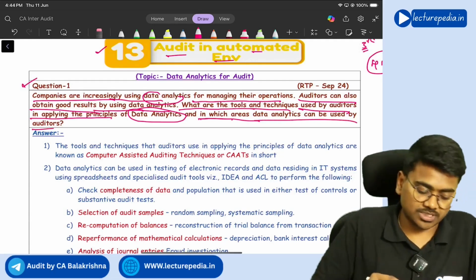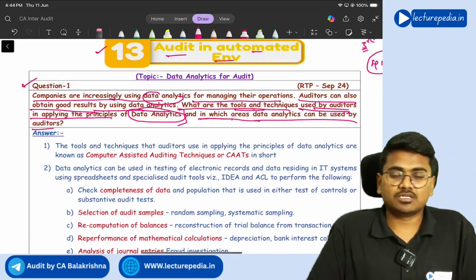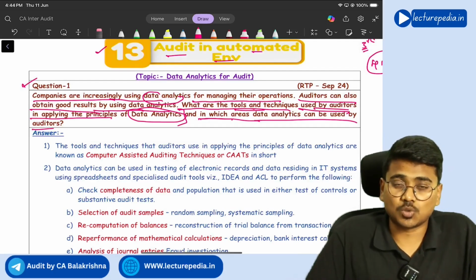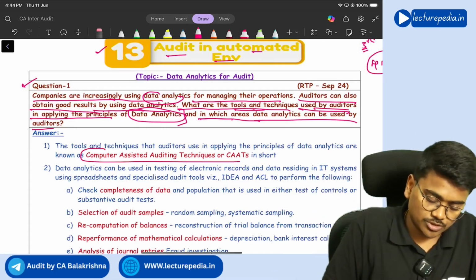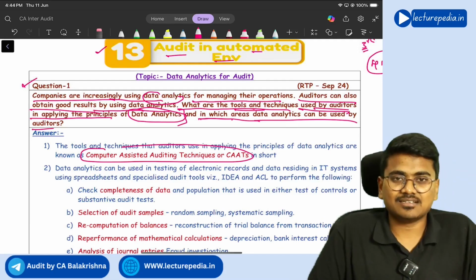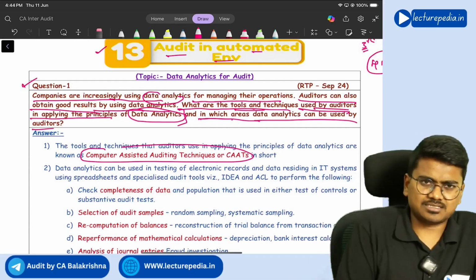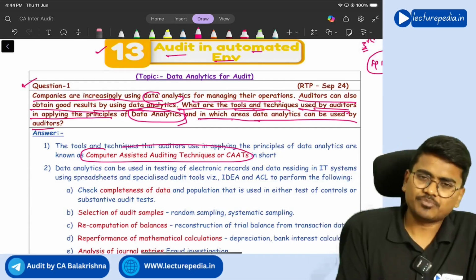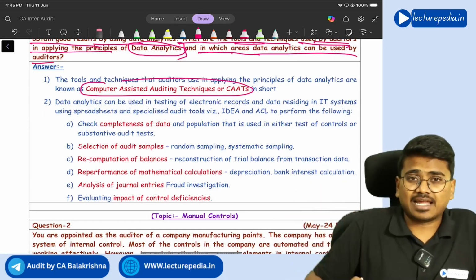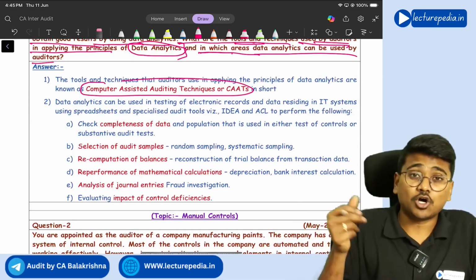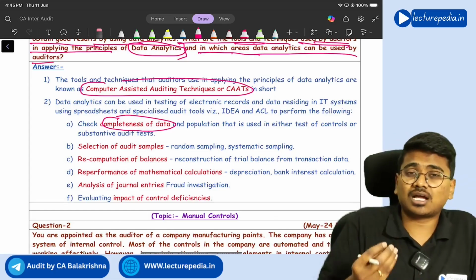If you observe, there are two questions here. First of all, they are asking the tools and techniques used by auditor for the purpose of data analytics, which is known as computer assisted audit techniques, CATs. So that is the first answer that you need to write down. Next, in which areas this data analytics tools will be used by the auditor? In lot of areas, data analytics tools will be used by the auditor. Some of the areas are as follows. In order to check whether data that the client has given is complete or not, so checking completeness of the data given, for that purpose auditor can use CATs.